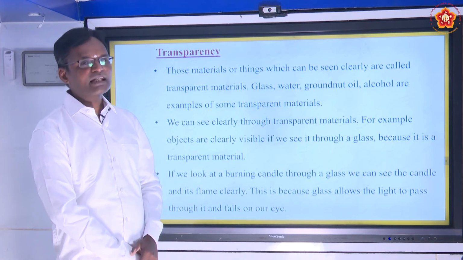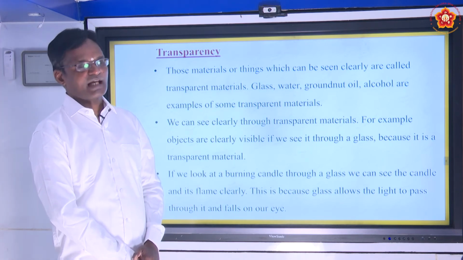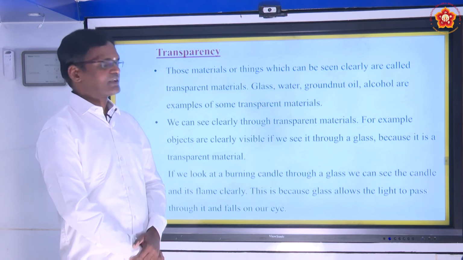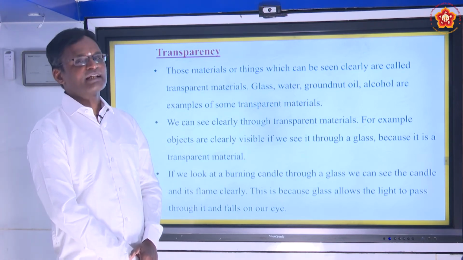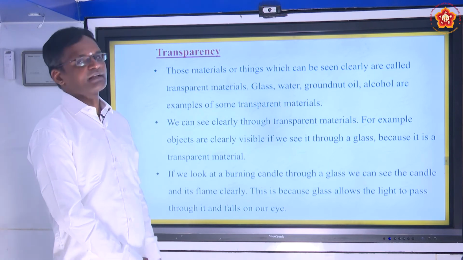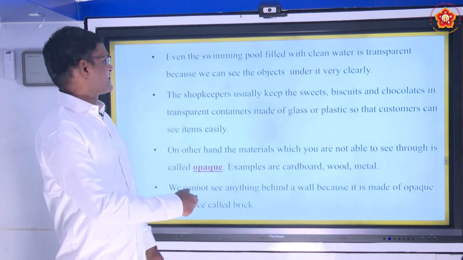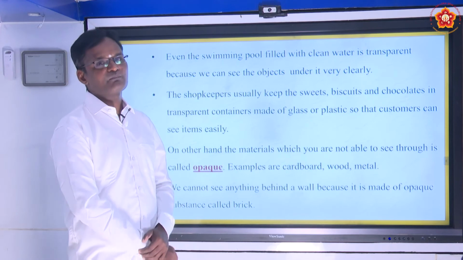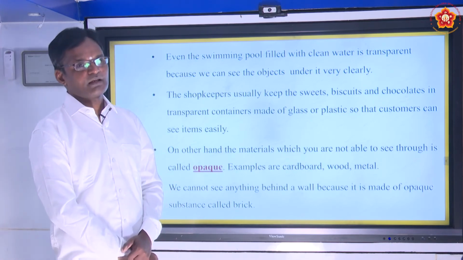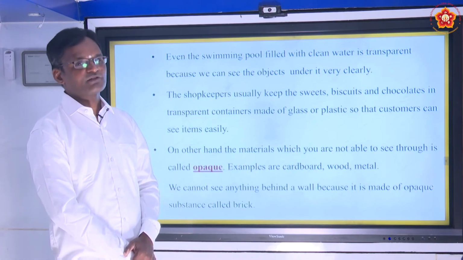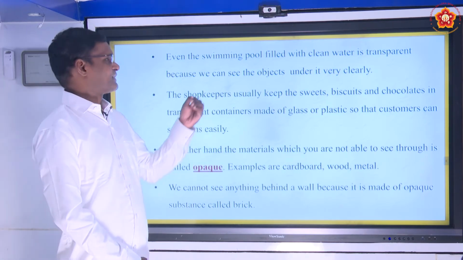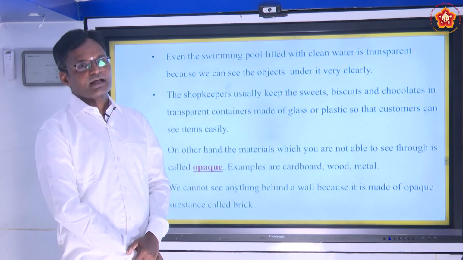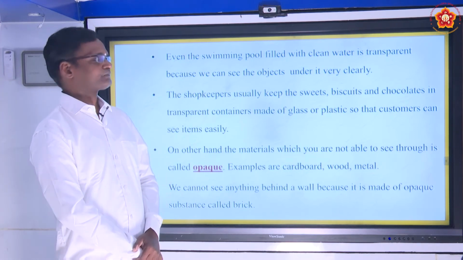If we see the burning flame of a candle through a glass, we can see the candle and its flame very clearly because glass is a transparent material. Even if you go to a swimming pool filled with clear water, that is also transparent because we can see the objects under it very clearly.